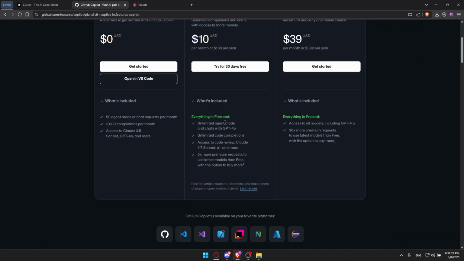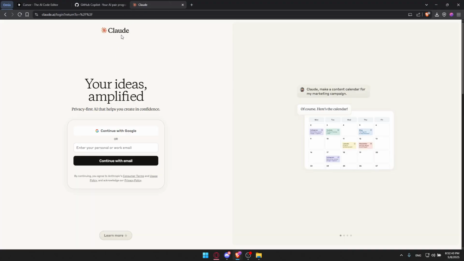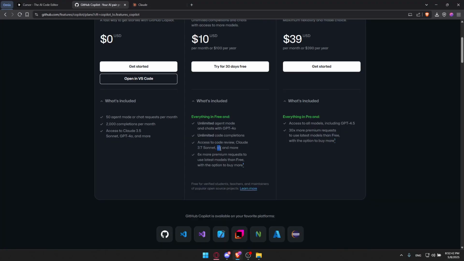As an example, on the Pro plan, you will get unlimited agent mode and chats with ChatGPT 4.0, unlimited code completions, access to code review, Claude 3.7 Sonnet, which is the latest version of Claude, as you can see, and O1 and etc. And six times more premium requests to use the latest models than free, with the option to buy more. So all the popular models, you will find them in Copilot.